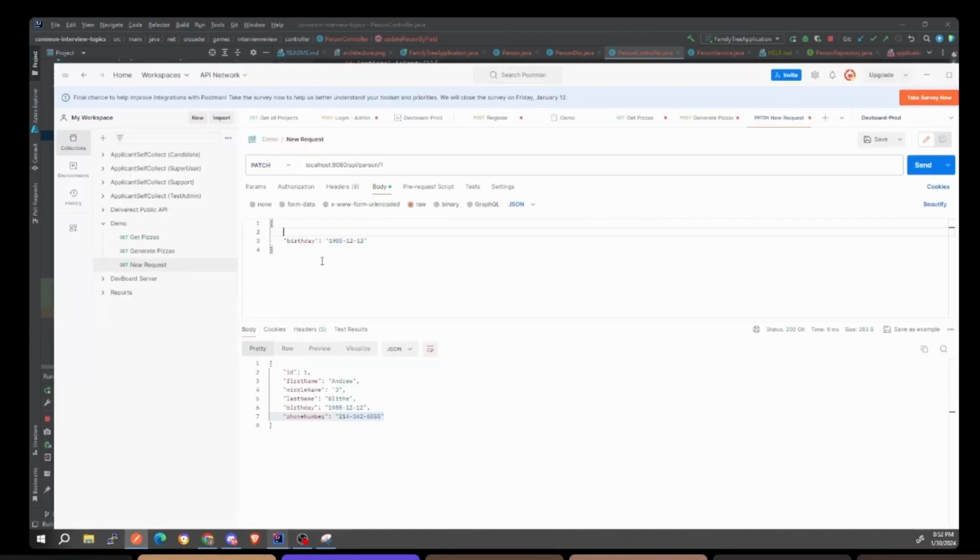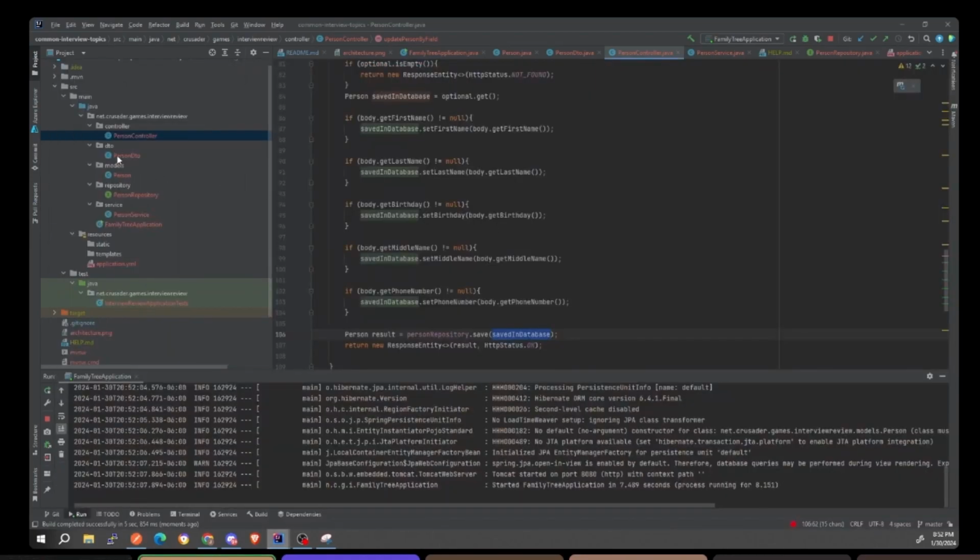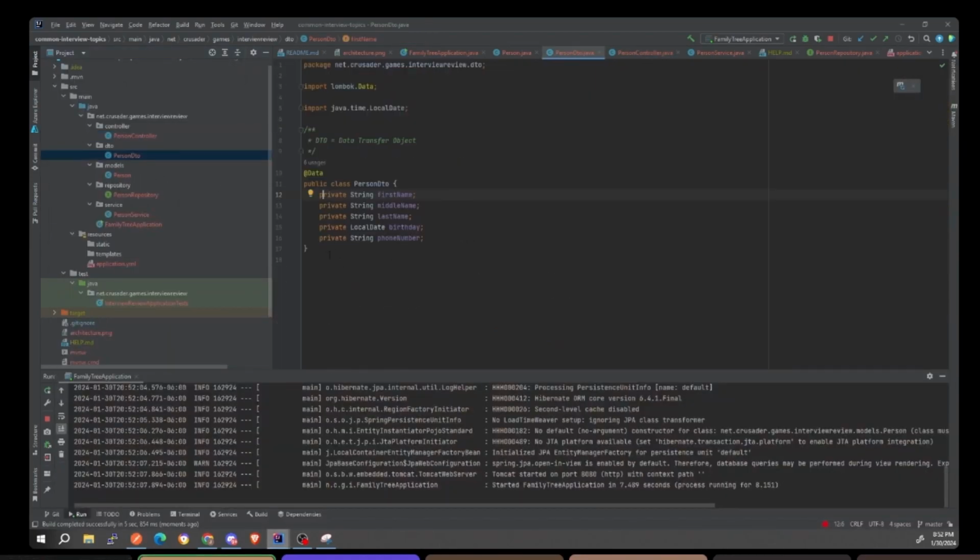Okay, so now that we already showed that it works, basically, if I do a put here, and I have a 5 or 6 there, I can't just put in an ID. I don't even have to worry about that logic. That was the whole point of this. I don't even have to worry about this ID because it doesn't even exist in the DTO. The DTO will completely ignore this ID because it doesn't exist. So when I go here, there is no ID. I'm now safe. Nobody can ever inject an ID. I don't even have to worry about it.